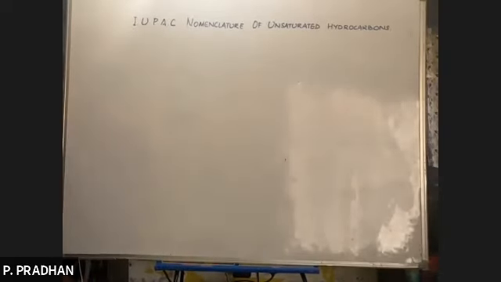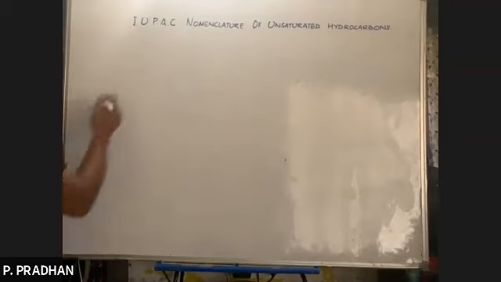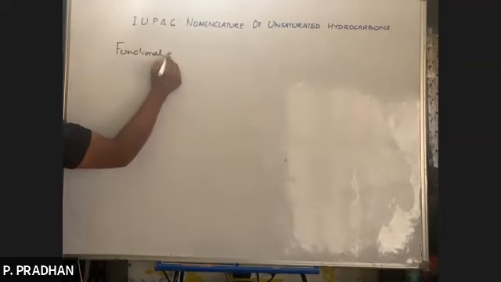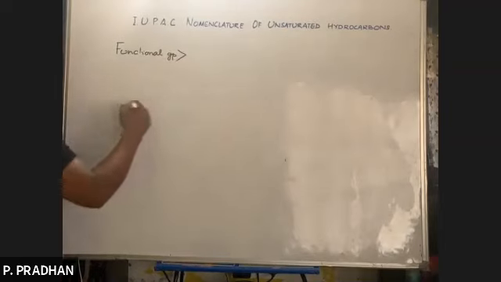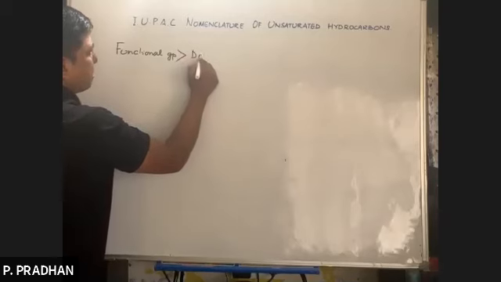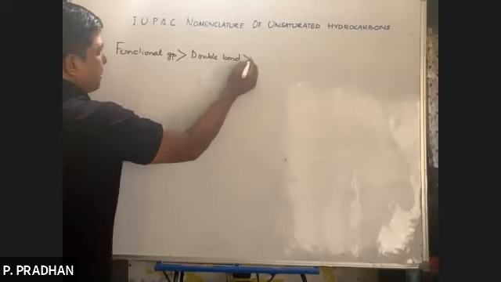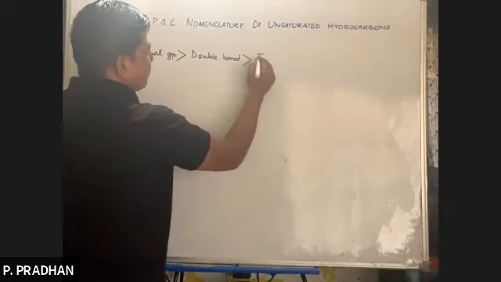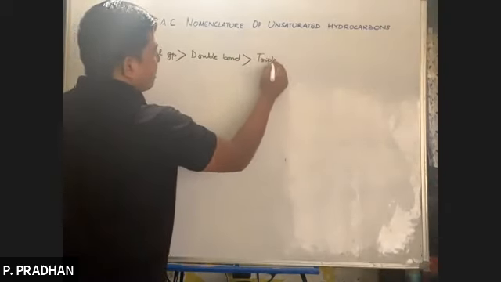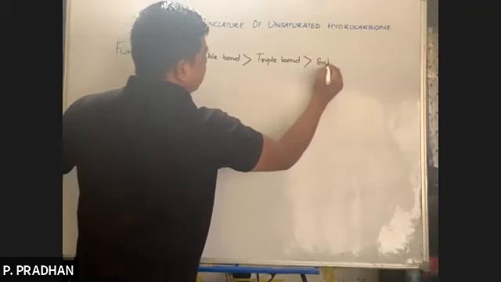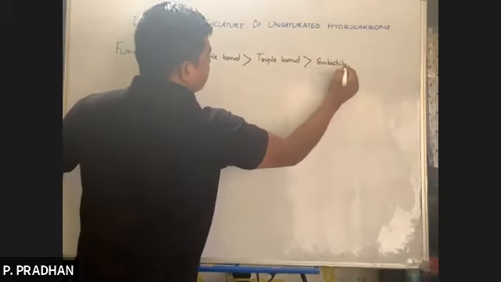And what was the order of priority yesterday for numbering? Number one priority, whom do we give it to? Number one priority is given to the functional group. Then the next priority is given to the double bond. Okay, then priority is given to a triple bond, and lastly the substituent.